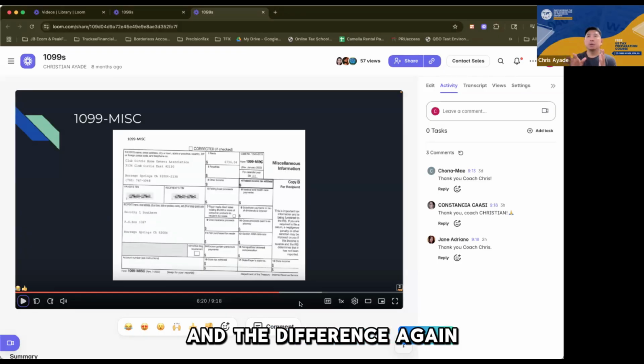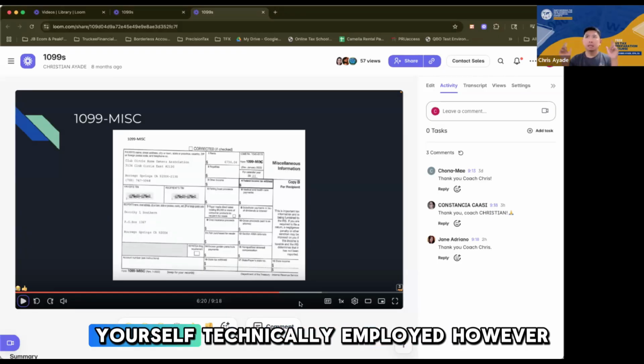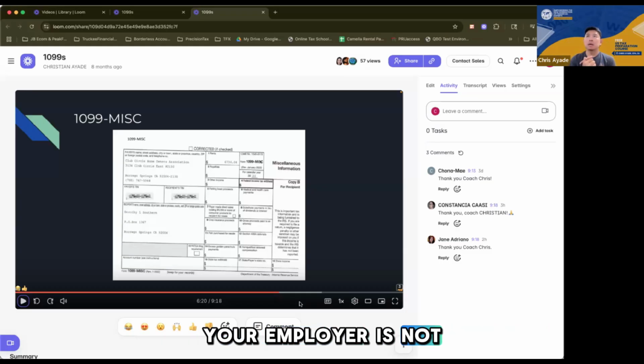And the difference between a W-2 and NEC is that you're still technically employed. However, your employer is not required to pay or withhold taxes and will not pay the FUTA taxes, the Social Security and the Medicare, right? So it's advantageous to the company that you're working for because it will not cost them money.